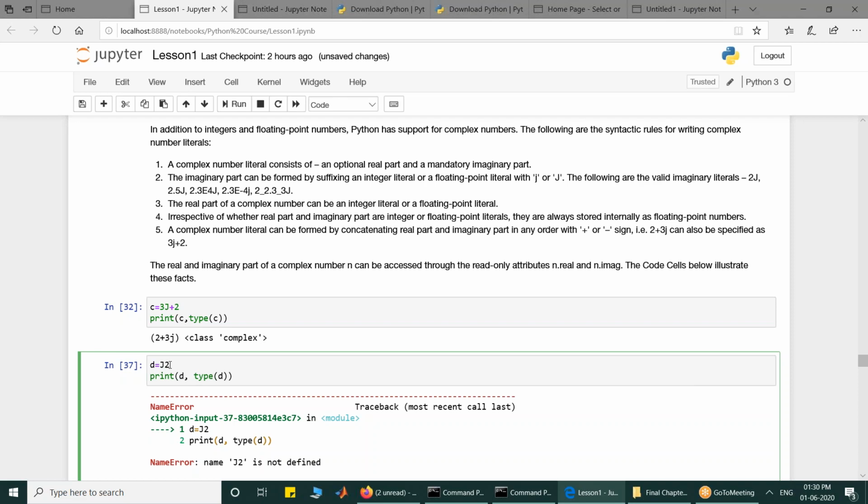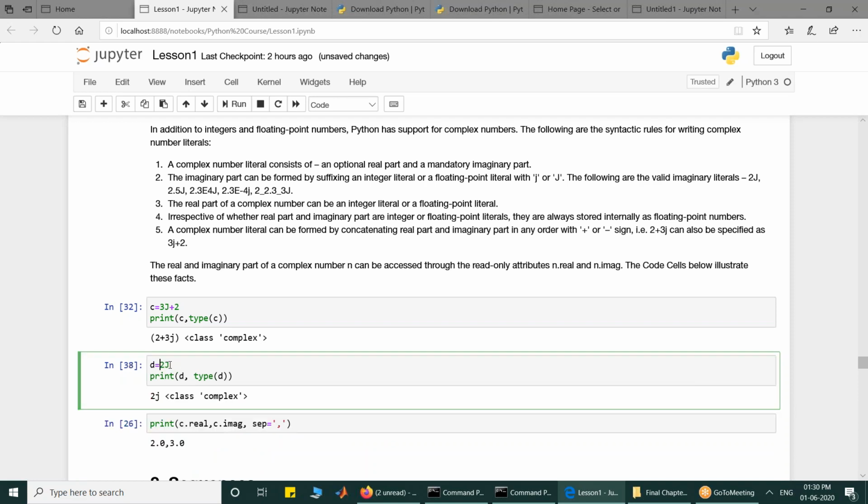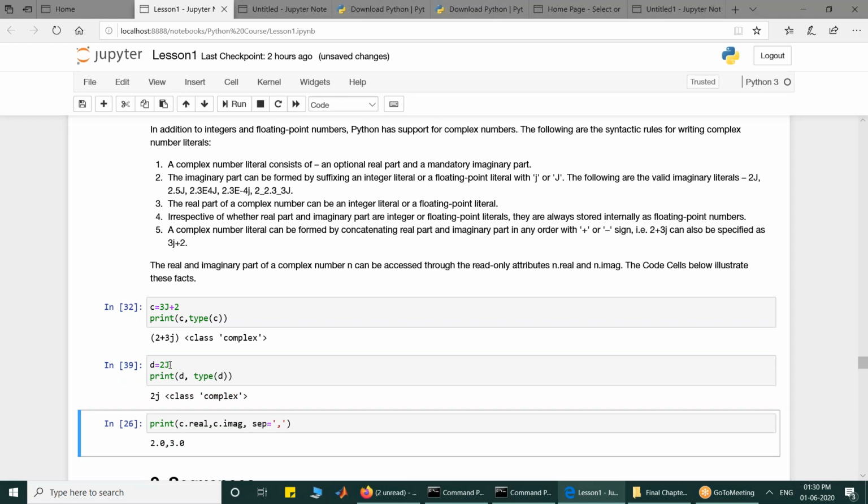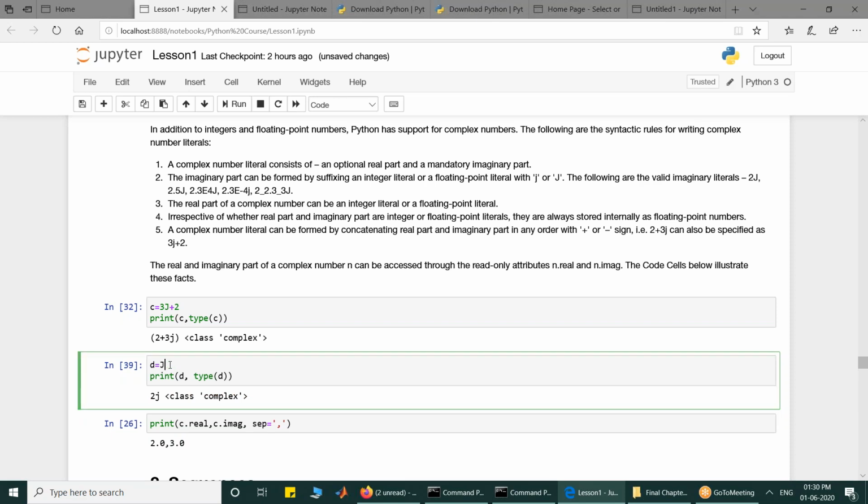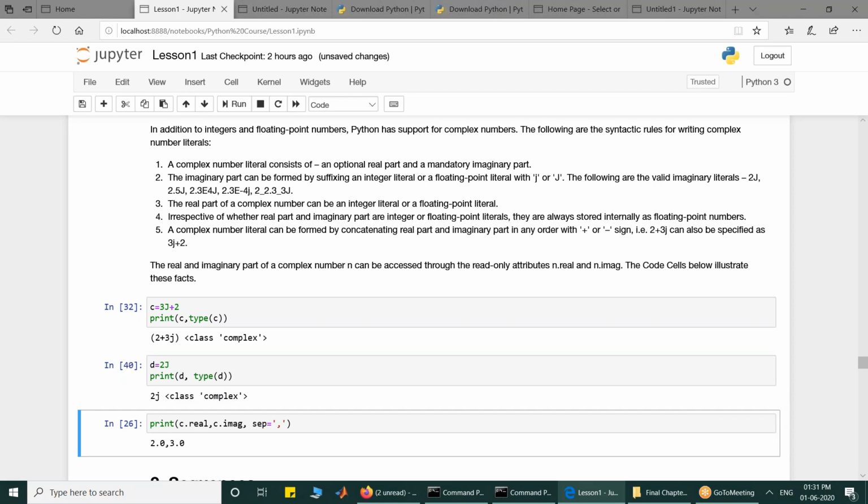So you can write 0 plus 2j. Okay, so this becomes a complex number. You can write 2j, it will become a complex number, but if you write j2, it will not become a complex number, it will give you an error. So it has to be 2j.